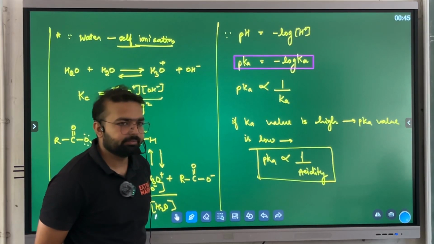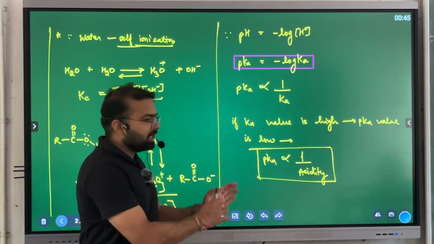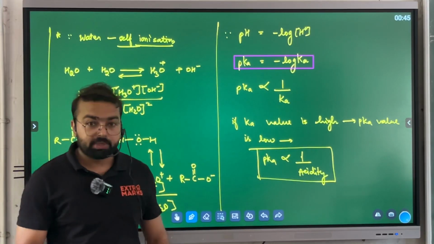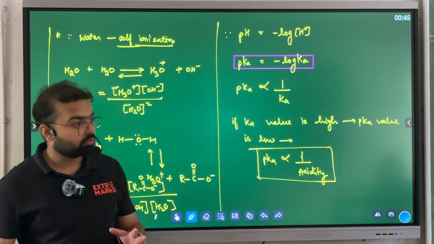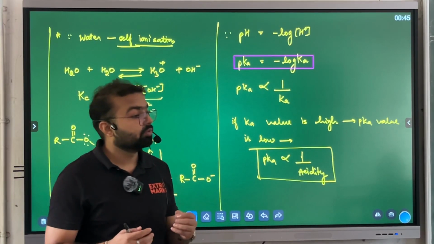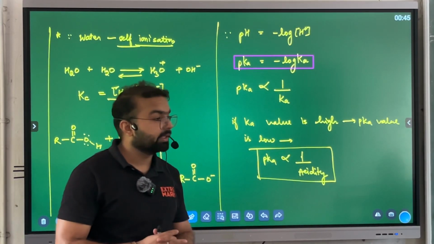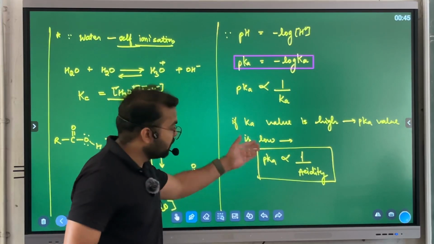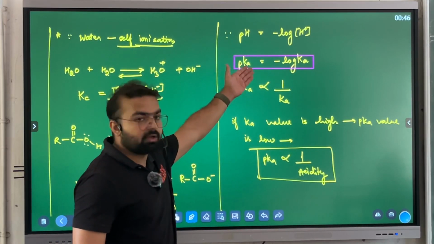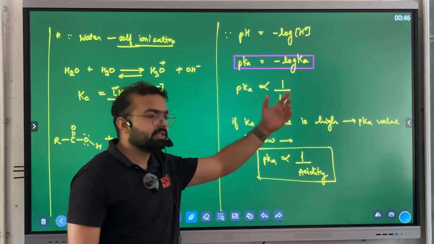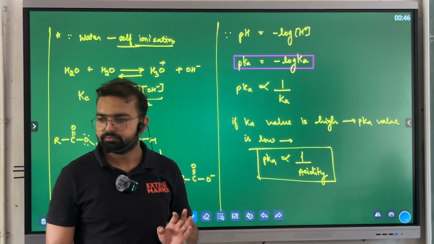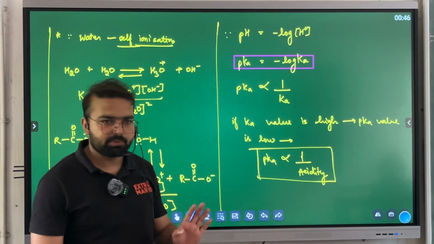These points are clear? All the time values will not be given to you, but why are we discussing this topic? Because sometimes if the values are given, they can ask you to find the value of the pKa. How do we find it? Simple logarithm we will be using there, directly apply the formula, and the answer will come. Clear? These points are clear?